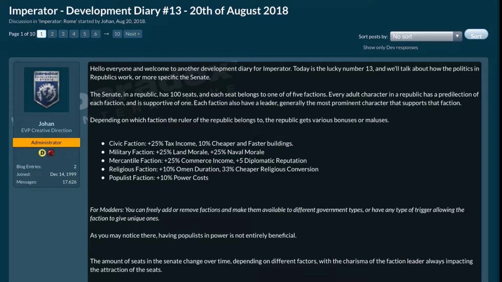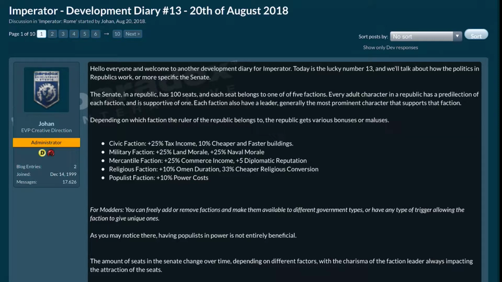Each adult character in a republic has a predilection for each faction and is a supporter of one. Each faction also has a leader, generally the most prominent character that supports that faction. Depending on which faction the ruler of the republic belongs to, the republic gets various bonuses and maluses.